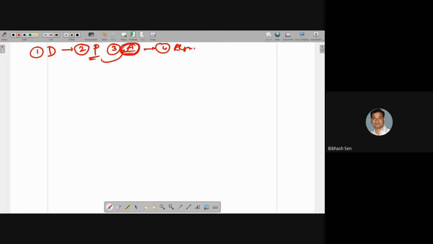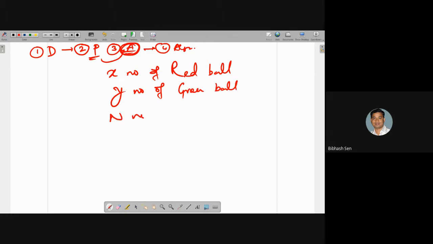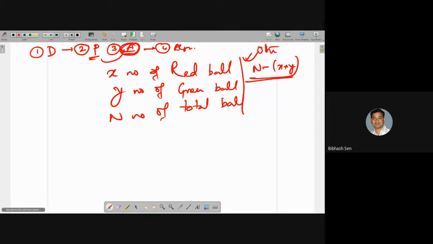Suppose you told them X number of red balls, Y number of green balls, N number of total balls. Then, as I showed in the previous class, N minus (X plus Y) is my desired goal to find out the other color. So they can find it out.